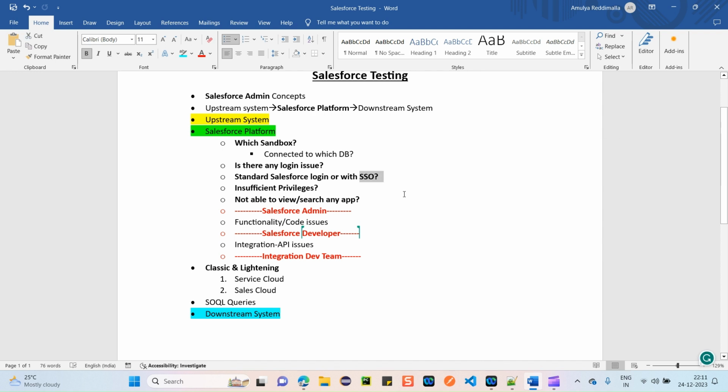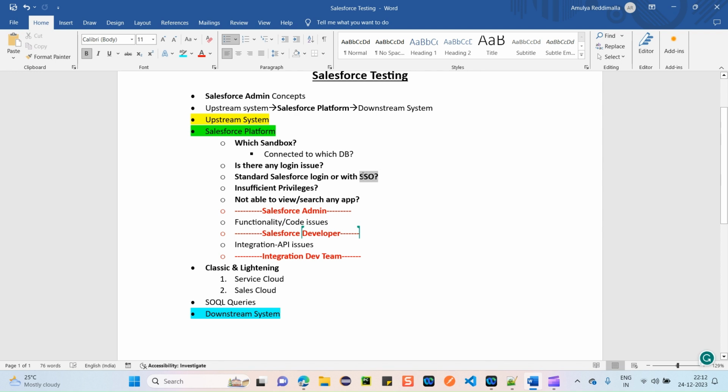With SSO. SSO means single sign on. Sometimes a Salesforce admin might provide you access with SSO. With SSO, you should be able to log in to your Salesforce application with your company username only. For standard Salesforce, you have your dedicated email address, right? So here there is no need of another email address or another username. Simply with your organization username and your org password only, you should be able to log in directly.